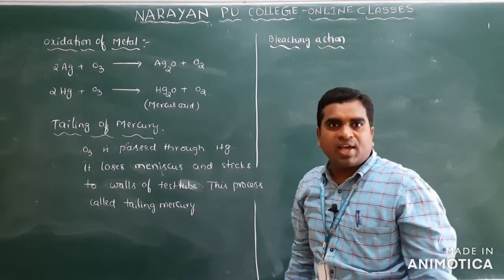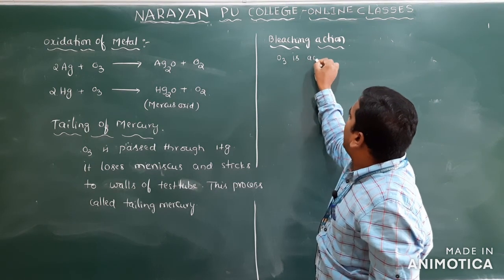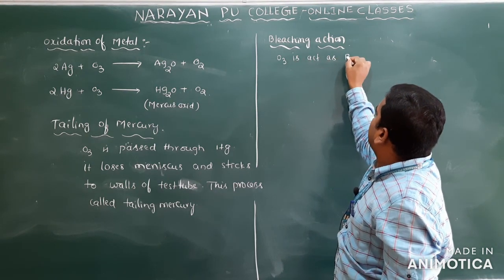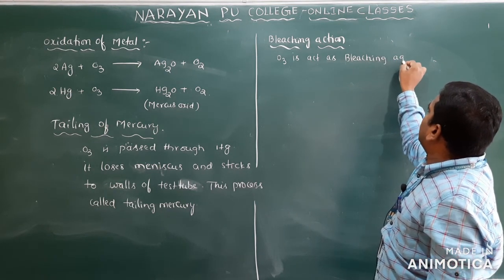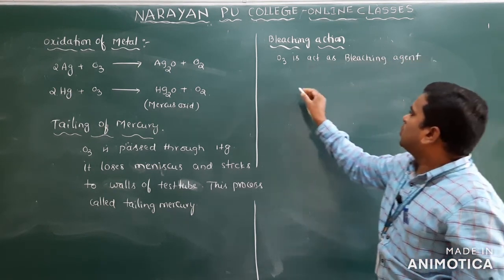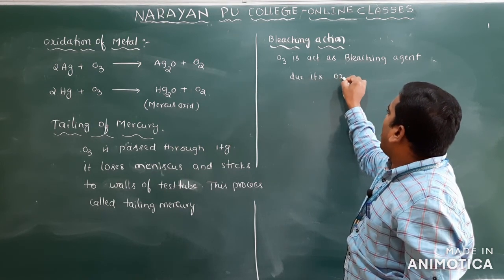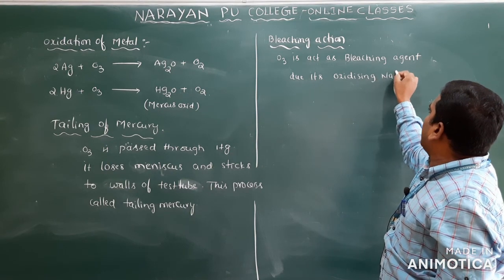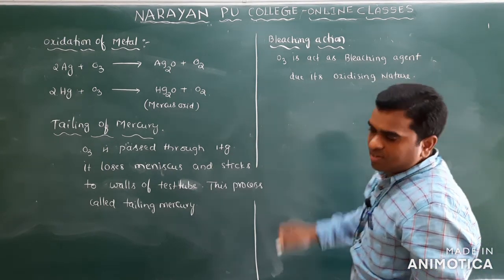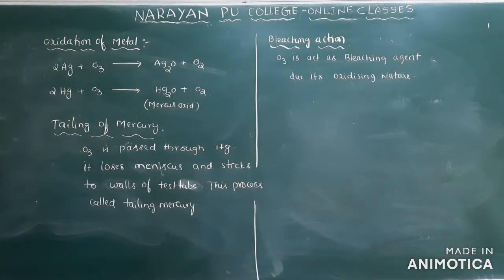Write this: ozone acts as a bleaching agent due to its oxidizing nature, or oxidizing action. Clear? You can write oxidizing nature, or it can also be written as oxidizing action.